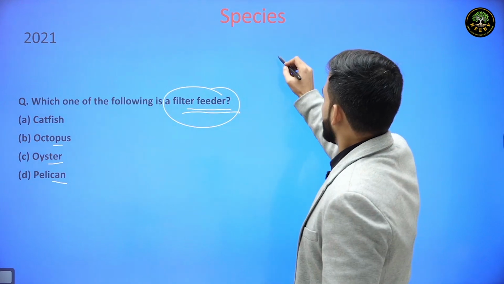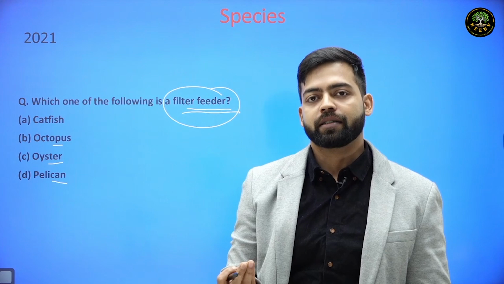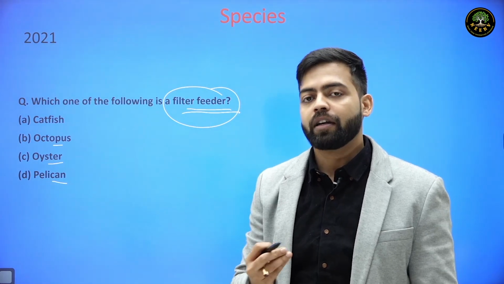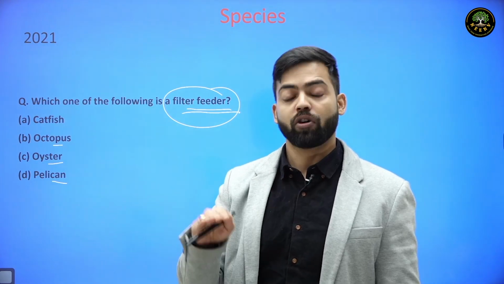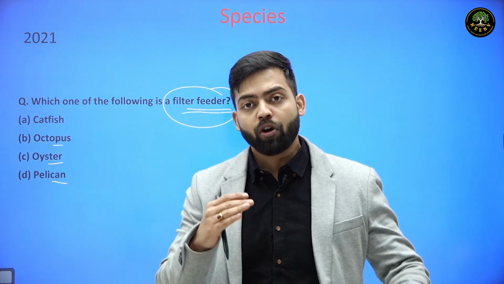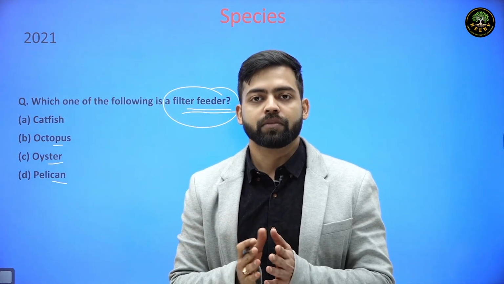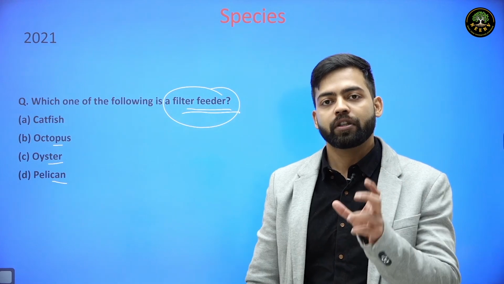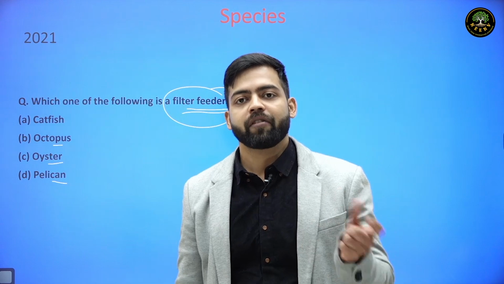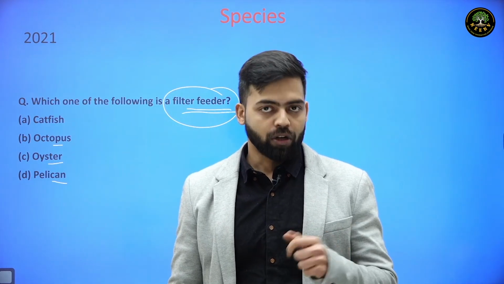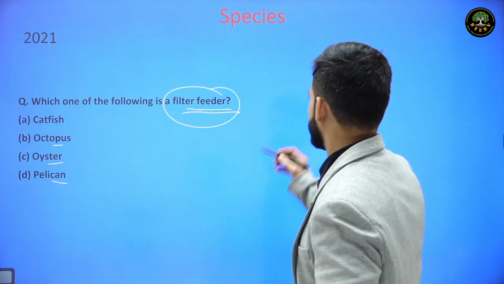So what can be the excess nutrient? Nitrogen can be the excess nutrient, phosphorus can be the excess nutrient that reduces the amount of dissolved oxygen in the water body. So once these filter feeder organisms filter out this excess nutrient, there will be better quality water because the dissolved oxygen in the water will be available for marine organisms like fishes. So the quantity of fishes will increase.